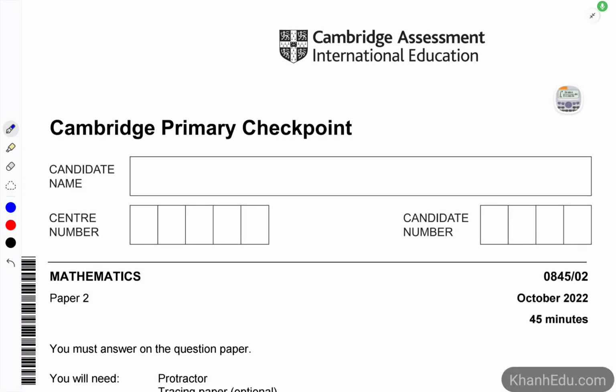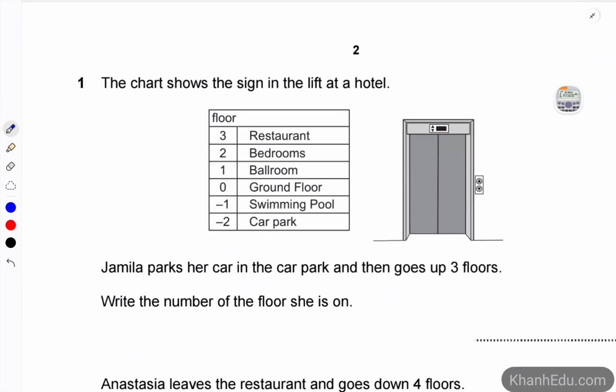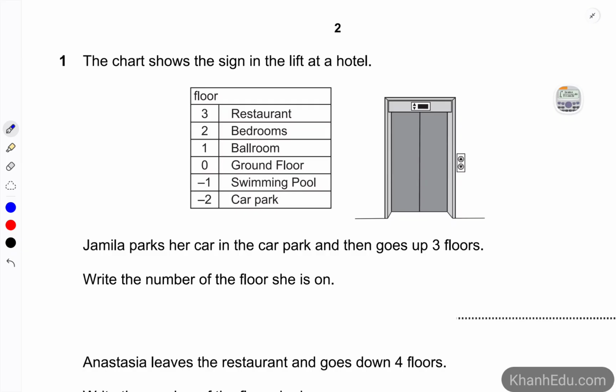In this video, we will solve Cambridge Primary Checkpoint Mathematics Paper 2, October 2022 exam. Question 1 is about a chart showing the sign in the lift at a hotel.